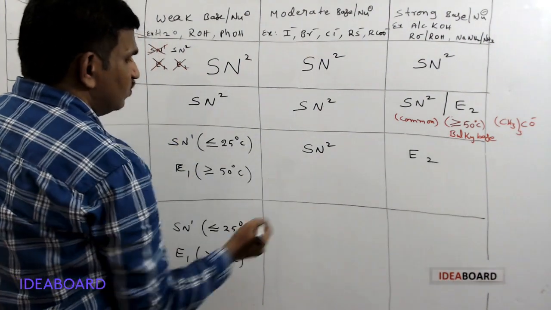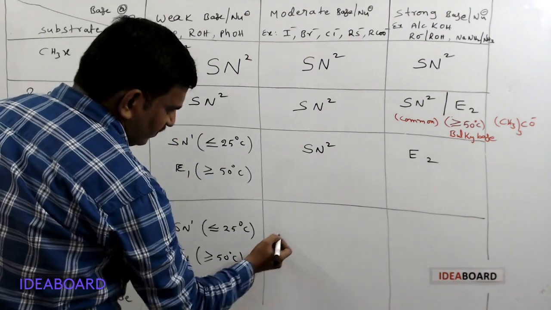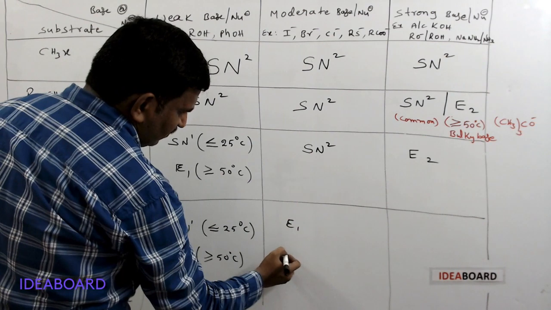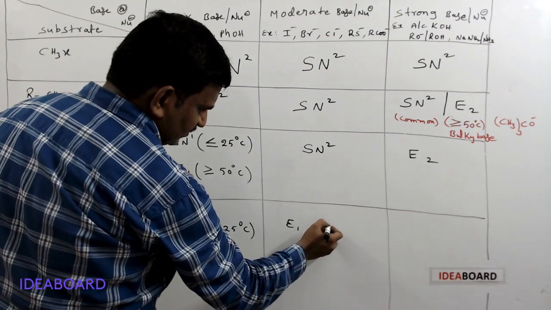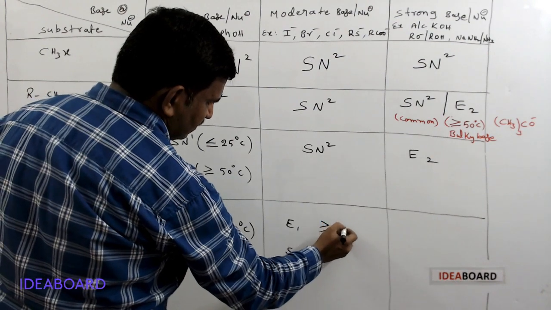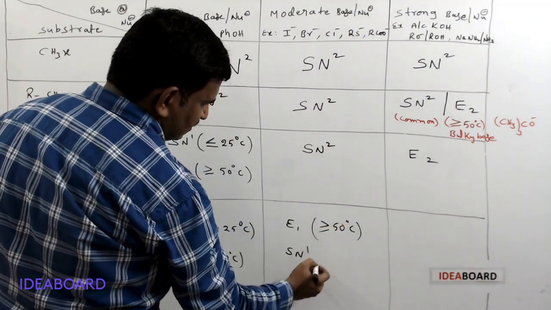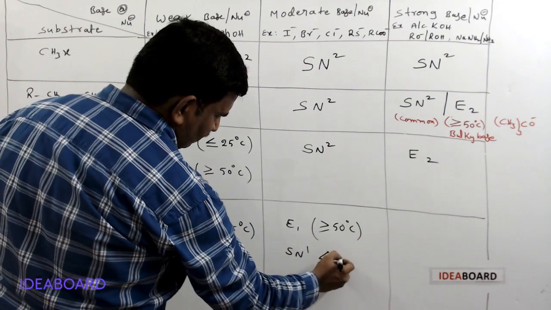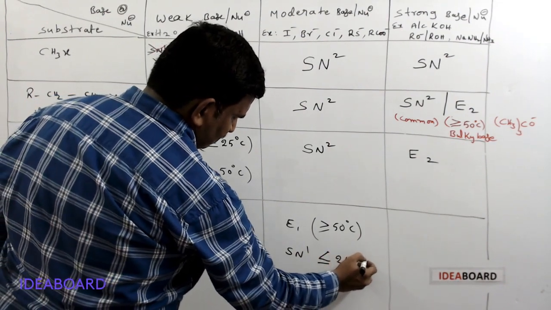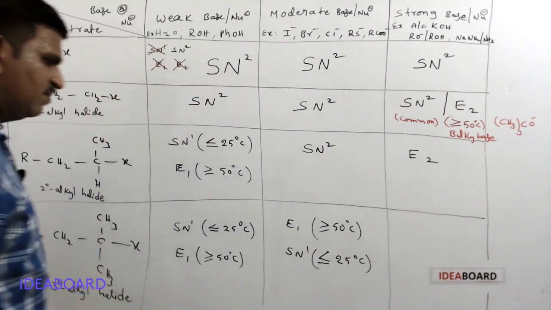Or if it is a moderate base or nucleophile, then either E1 or SN1 reaction occurs. E1 reaction means more than 50 degrees Celsius, and SN1 reaction means less than 50, around 25 degrees Celsius. So it depends largely upon temperature.